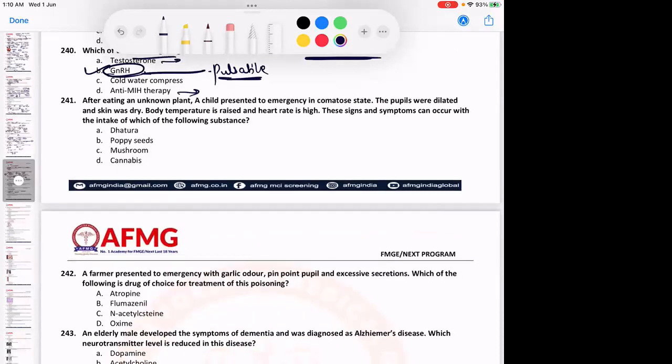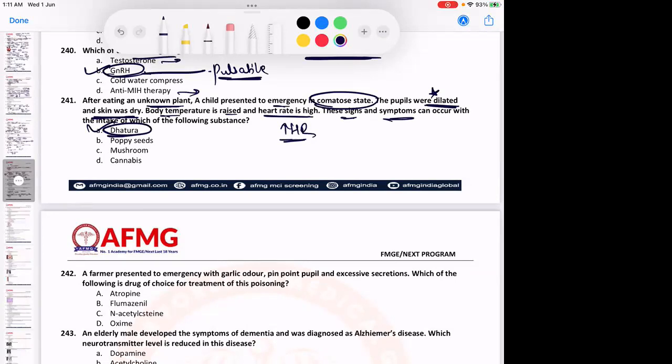Okay? After eating an unknown plant, a child presents in emergency in comatose state. Pupils were dilated, that is mydriasis. The skin was dry. That means it is a sympathetic poison, because the pupils are dilated along with dryness of skin. Body temperature is raised and the heart rate is high. Metabolism is high usually in sympathetic activity. Heart rate is high, that means there is tachycardia, again in sympathetic overactivity. These signs and symptoms can occur with the intake of which of the following substances? So it is definitely Dhatura. Dhatura, as we know, is a sympathetic poison. All of the 8 Ds of Dhatura are there that you need to remember, right?